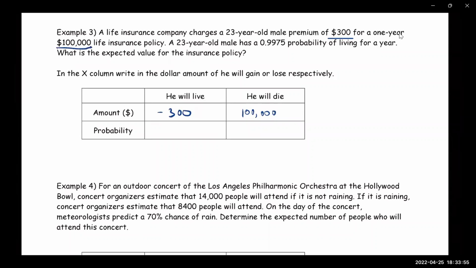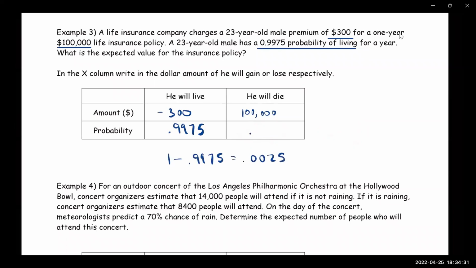All right, now we have to look at the probabilities. What's the probability that this person lives a year? 0.9975. Yes, that's the probability of living. And then we have to figure out the probability of this person dying. Does anybody know how to find that? They have to add up to 1, right? 0.0025. How did you get that? I subtracted 1 minus 0.9975, so that gave me 0.0025.